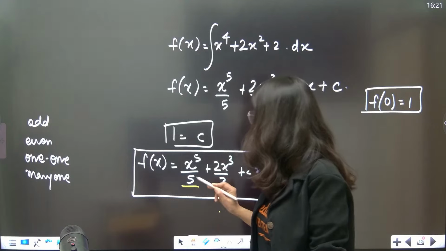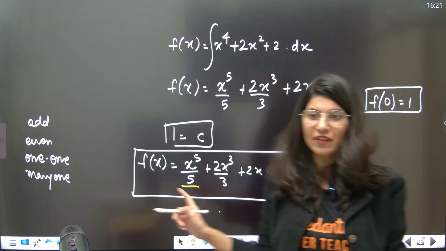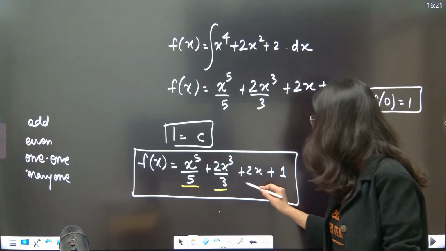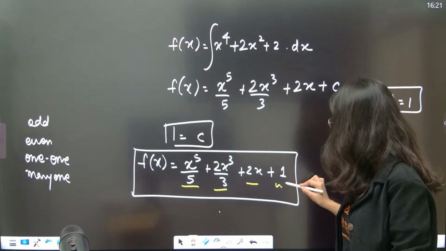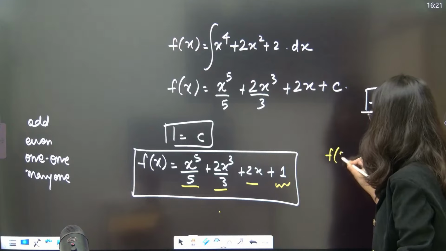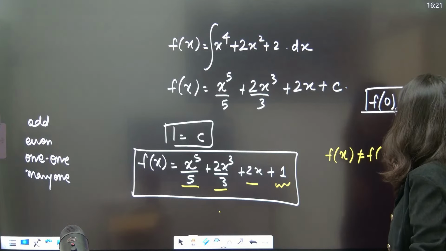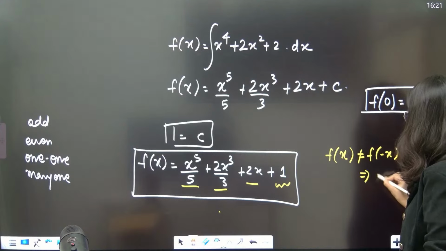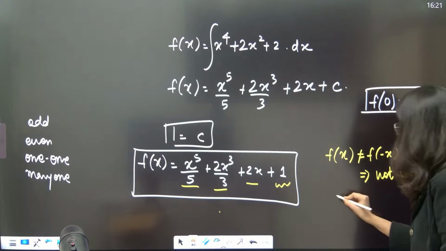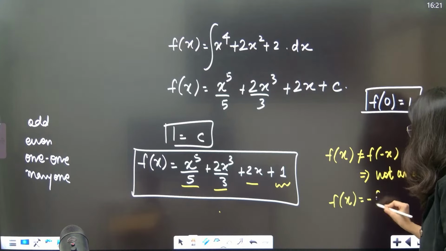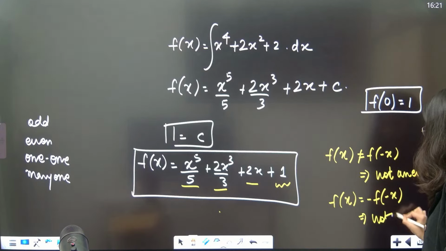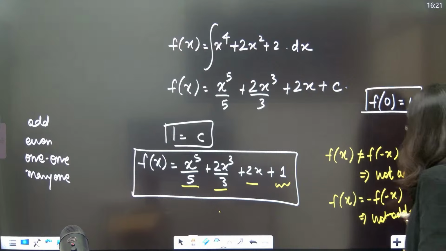Understand that this term, x power 5, suggests an odd function. This is also an odd function term, but this is an even function term. So f of x is not equal to f of minus x. Hence this is not an even function. And neither is f of x equal to minus f of minus x. Both are not getting satisfied, so not an odd function as well. Neither even nor odd function.